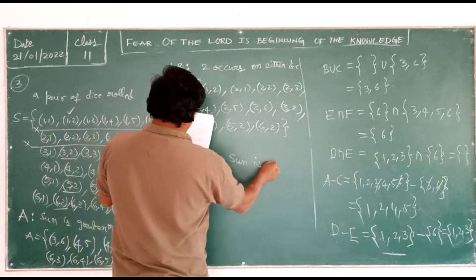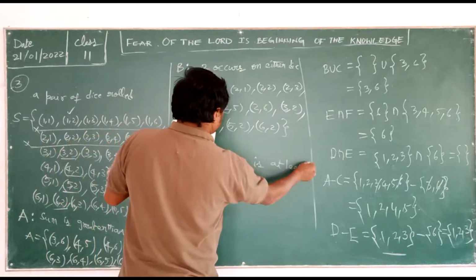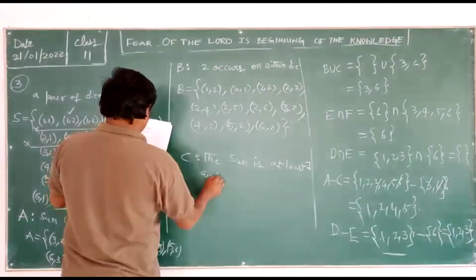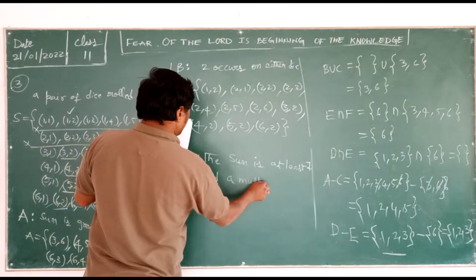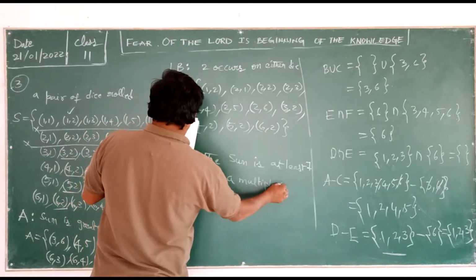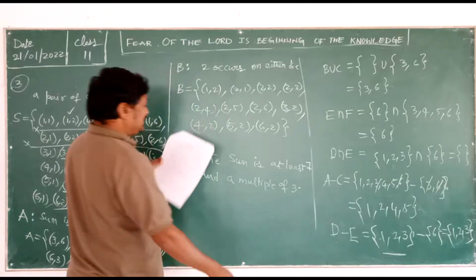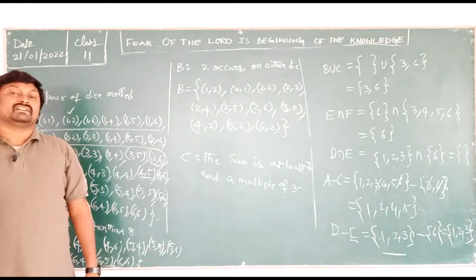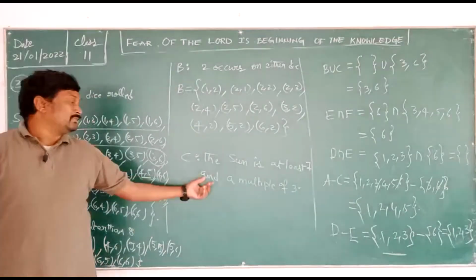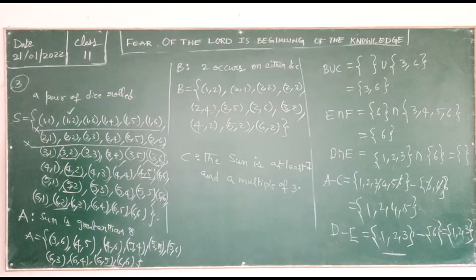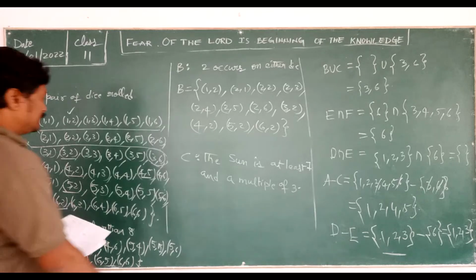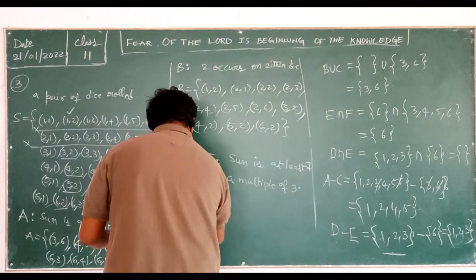is at least 7 and a multiple of 3. Sum is at least 7 means minimum 7, maximum can be any number. So here a multiple of 3 is required. I'll write the answer, you just check whether you are getting it correctly or not. Okay, so now let me write here C.